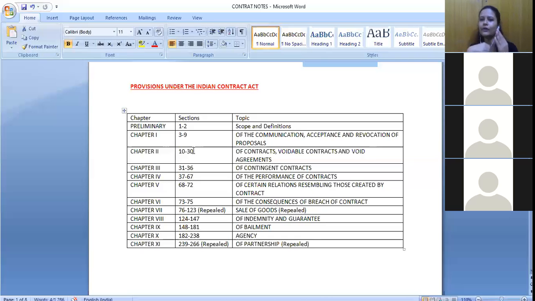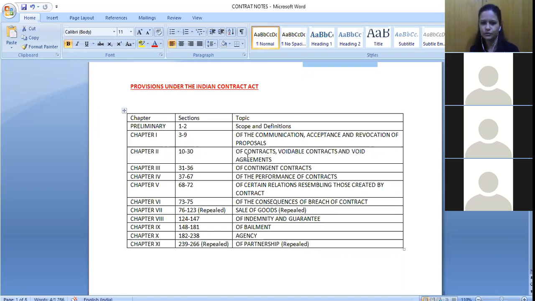So even if you cannot remember a lot of sections, try to at least remember this part: sections 1 to 2, scope and definition; 3 to 9, communication, acceptance, revocation, etc. That is going to be very helpful.